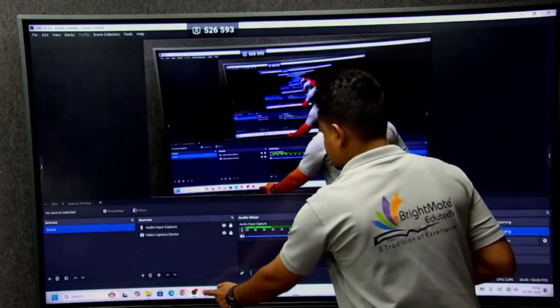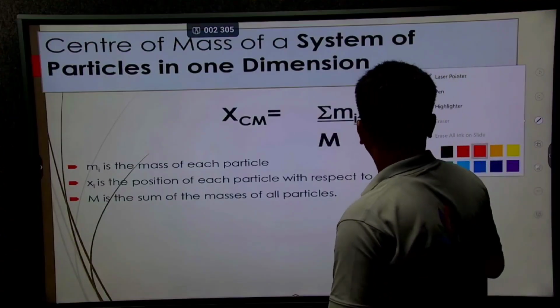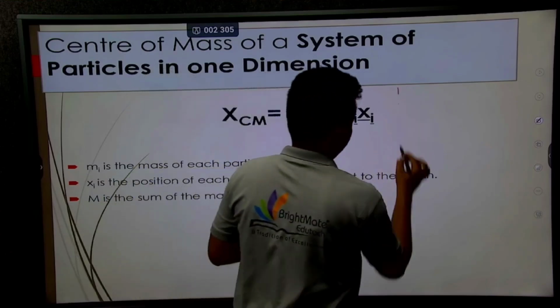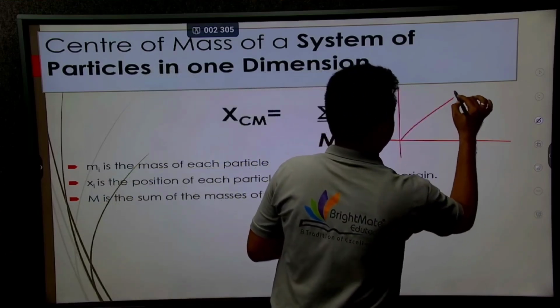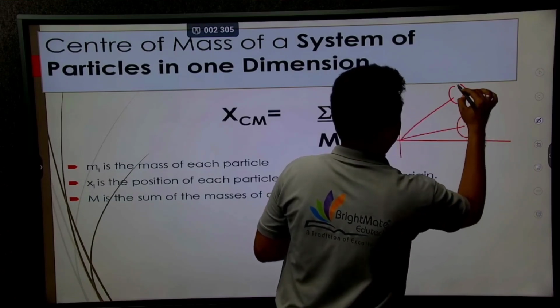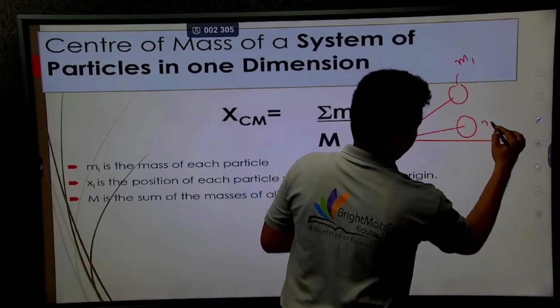Now, for the equation: how can I find the center of mass of any object? Consider an object with one body here and another body here. One body has mass m1, another has mass m2.